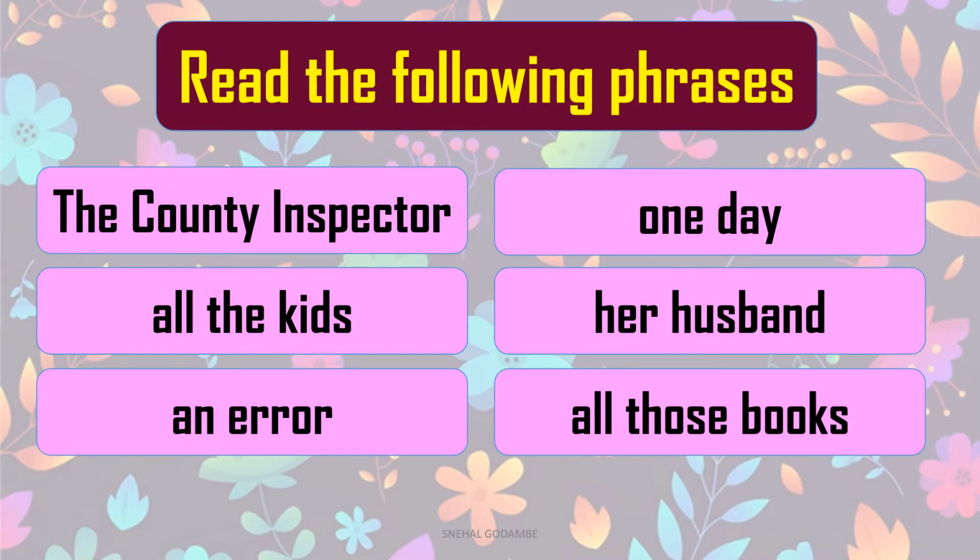See, now I will underline some of the words. You just read those words again. Okay? Let's underline some of the words from these phrases. The, an, all the, one, her, and all those. Now what are they? You know, the and an are vowels. We have learned them. But all the, one, her, all those, what are those words in phrases? So let's learn about them in today's session.